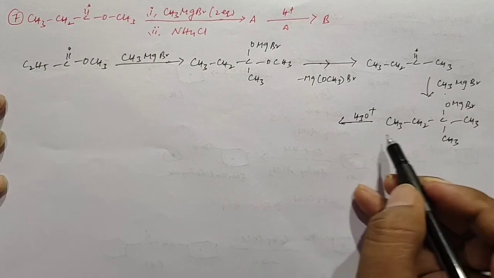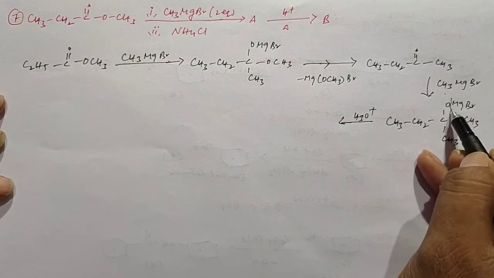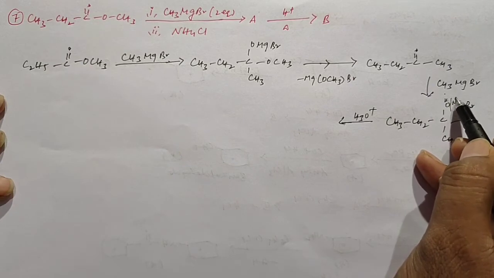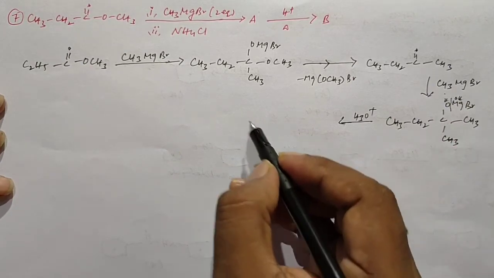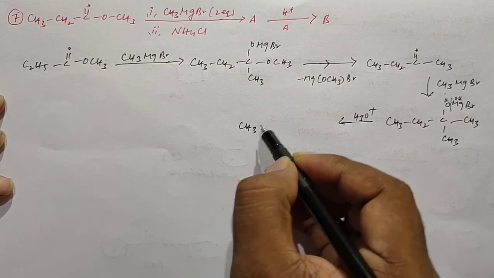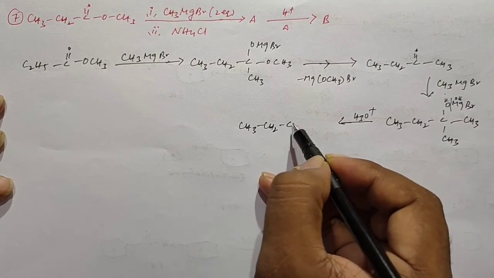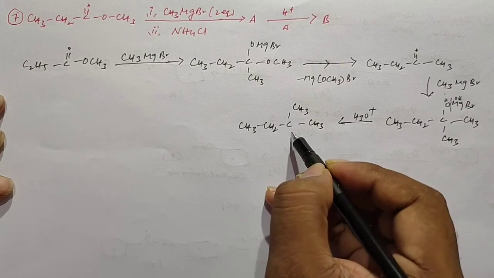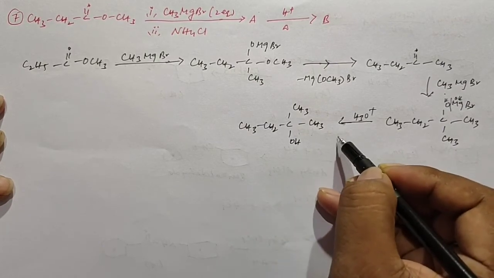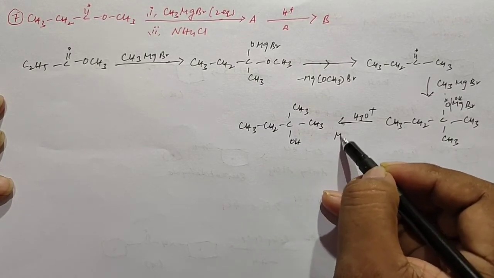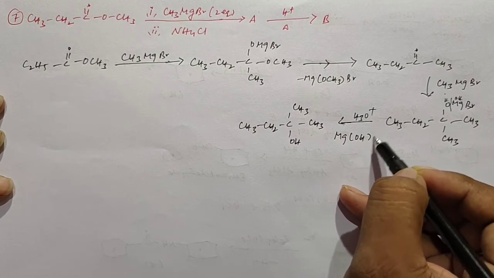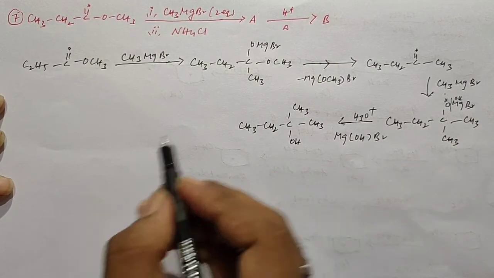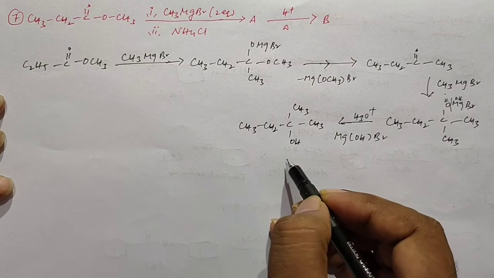Here the bond will be broken, hydrogen can be attached here and OH group can be attached here. Then we get this product by the loss of magnesium hydroxybromide. This is product A.